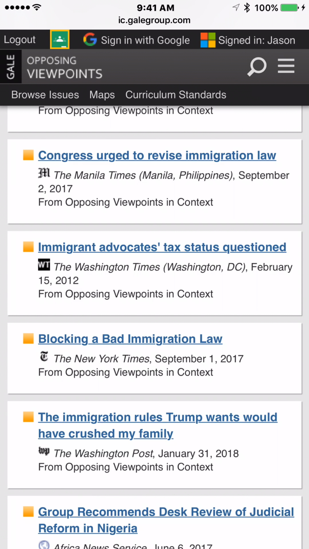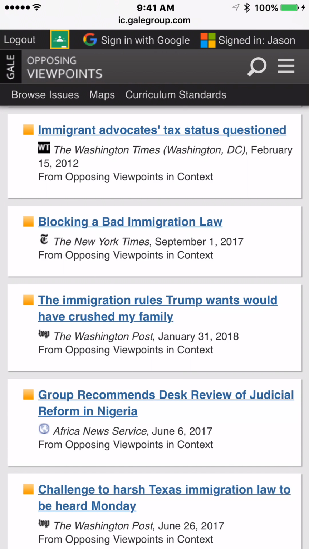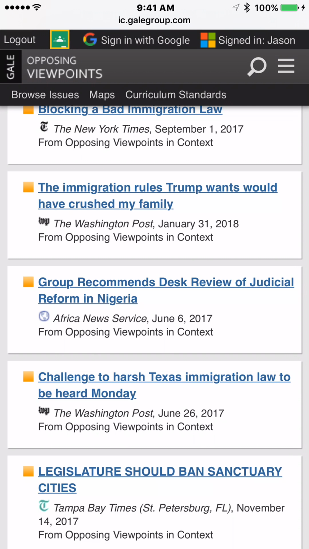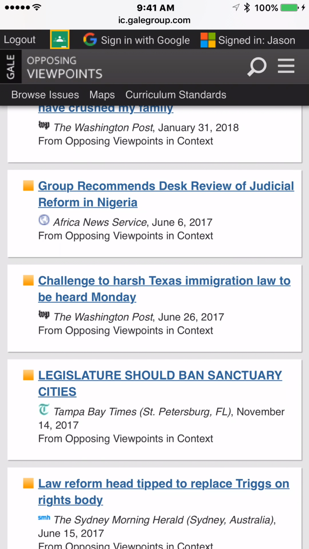We're talking about American issues here. But just to show you that there's so much on this database. Blocking bad immigration. There's something here. Immigration rules Trump wants would have crushed my family. I don't know if that's going to have a cultural thing in there. Here's something specific to Texas, which is pretty neat.